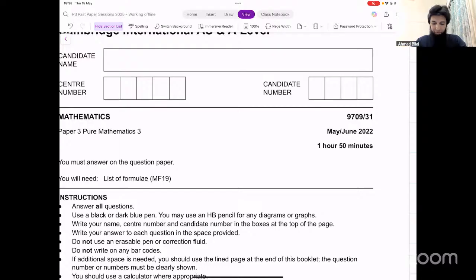June 22, paper 3, variant 1. Let's have a look at the difficult questions from this paper first of all. So from this paper, you're asking about question number